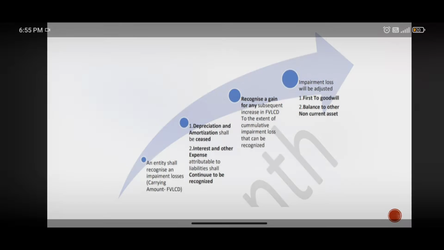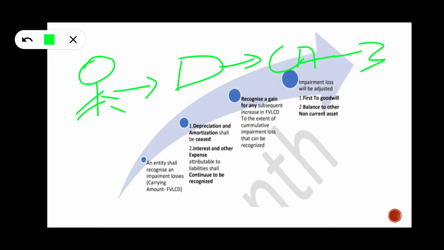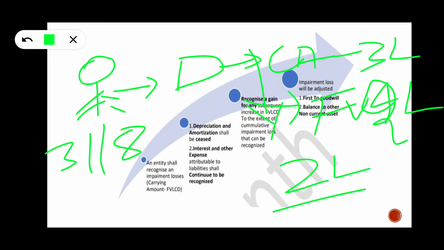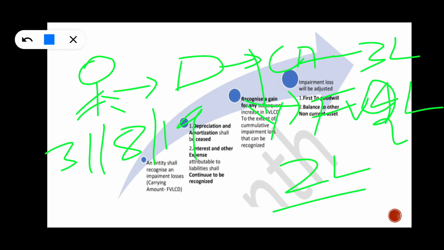Next, one person came to us and said that his car's carrying amount is 3 lakhs and the fair value less cost of disposal is 4 lakhs. It satisfies all the conditions for an asset to be treated as held for sale. So he will value it. For example, if the fair value less cost of disposal is 2 lakhs, he will recognize it as 2 lakhs on 31st August 2019. He will recognize 1 lakh loss as impairment loss.